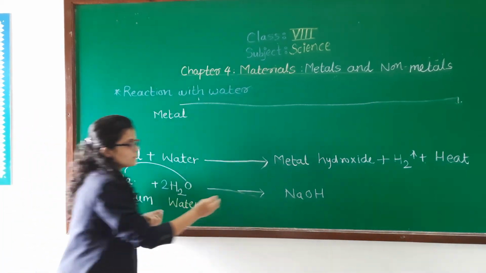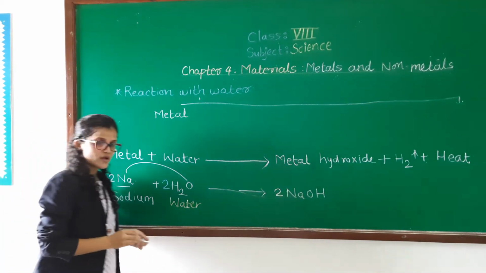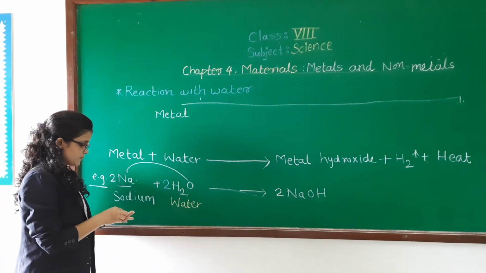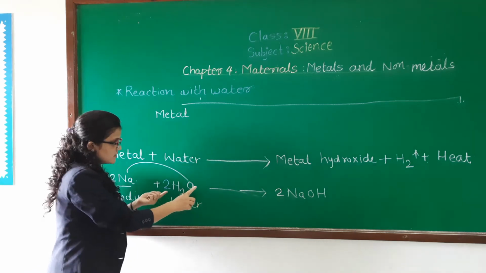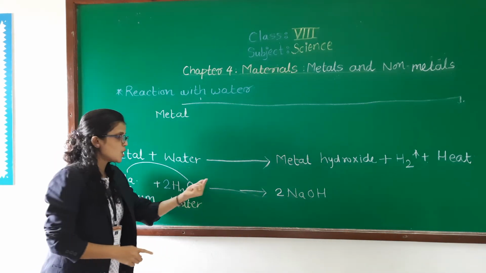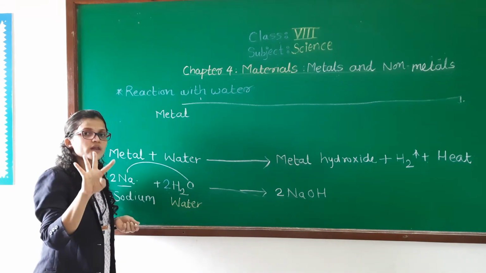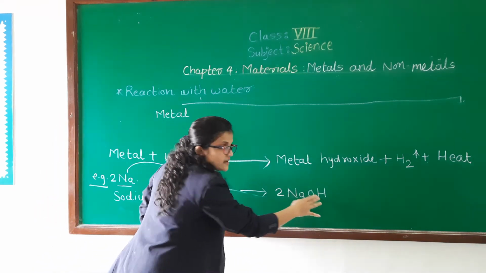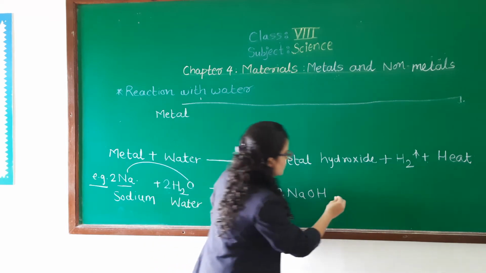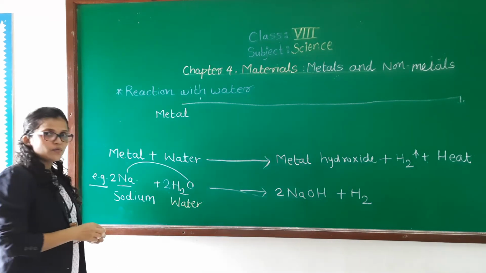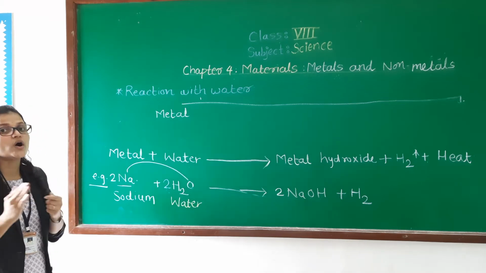Not yet. So we have to use 2 here. Now 2 sodium, 2 sodium. 2 oxygen, yes. How many hydrogen? 4 hydrogen. And how many here? Only 2. So H2.